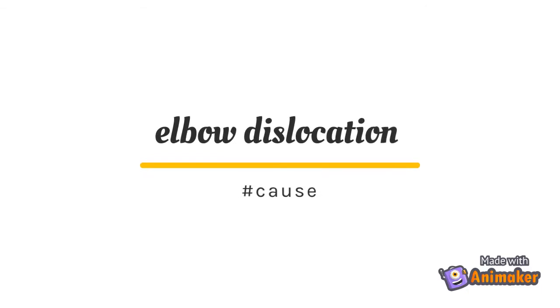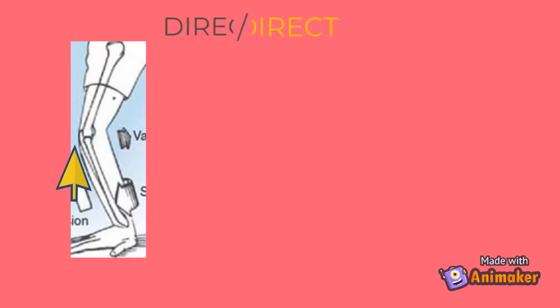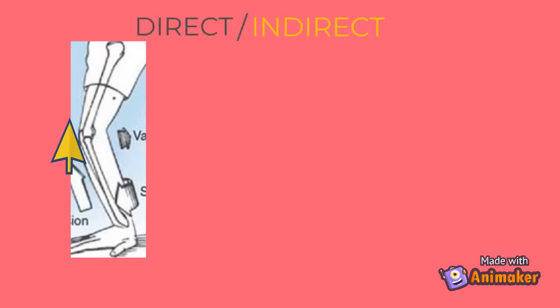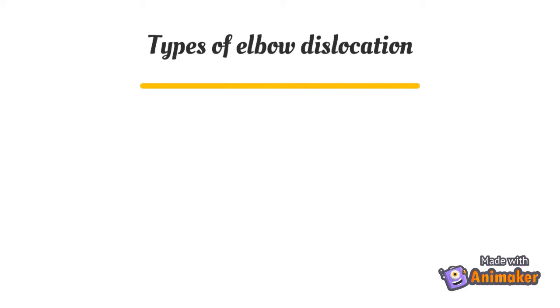Now coming to the cause of elbow dislocation. Why does elbow dislocation occur? It may occur due to an indirect cause or a direct cause. When a person falls over the arm or hand, the force is directly transmitted to the elbow. This may cause dislocation of the elbow, or a patient may be hit directly on the elbow and it may directly cause elbow dislocation.